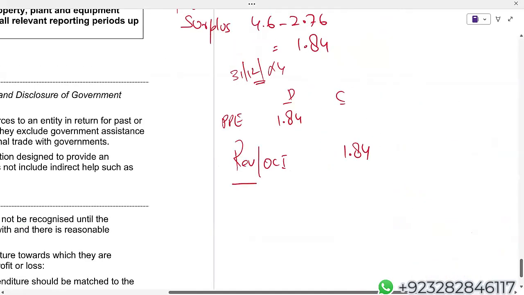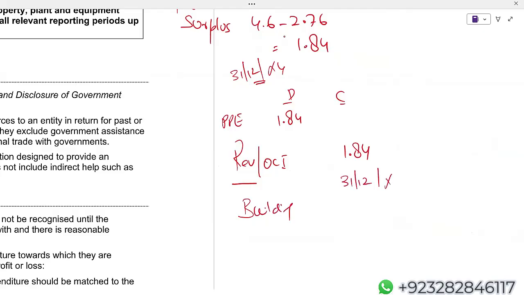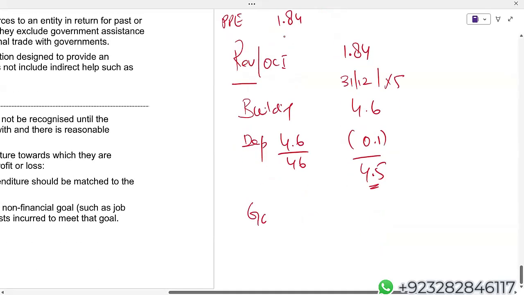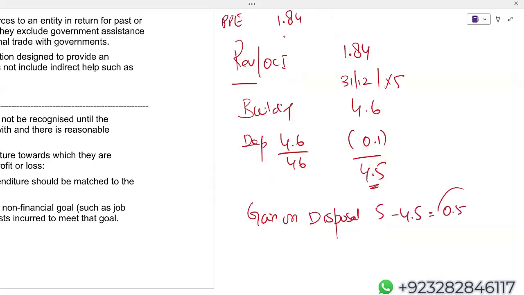Now we have sold this building for 5 million on December X5. It means again, before the disposal, we need to calculate the carrying amount of this building. Building December X5: 4.6, less depreciation. Remaining life was 46. It means at the time of disposal, the carrying amount is 4.5 and we have sold it for 5 million. Gain on disposal, 0.5 million.